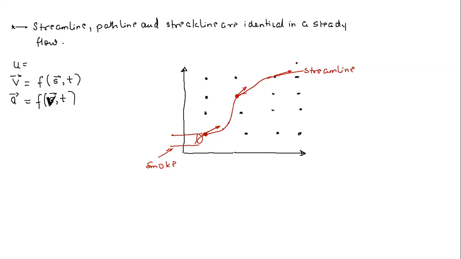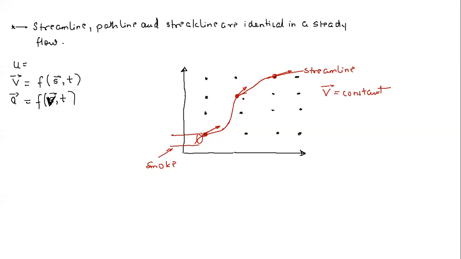Now what happens to path line? So in a steady flow, we know that the velocity vector v is constant, right? So let's say the velocity vector at a particular instant of time t at these points is not changing with respect to time. Remember, they can change with respect to the location.